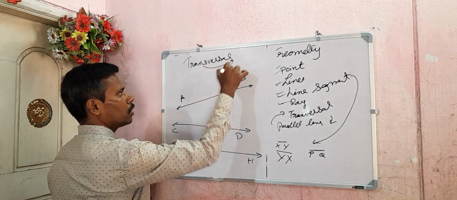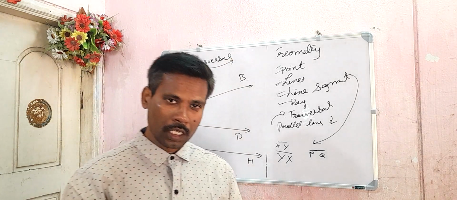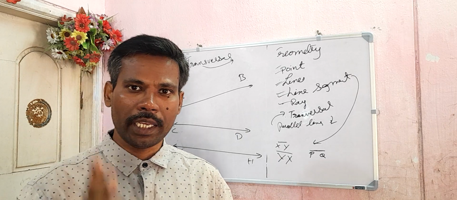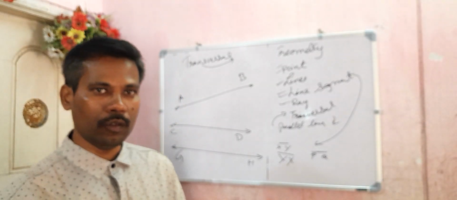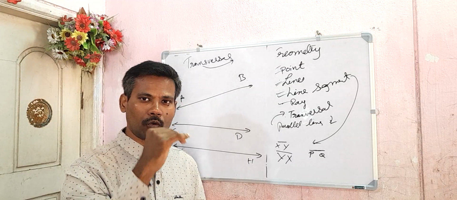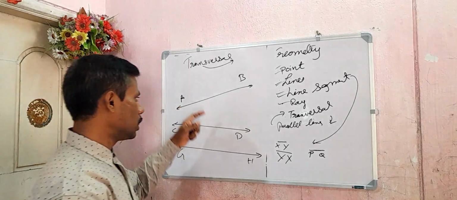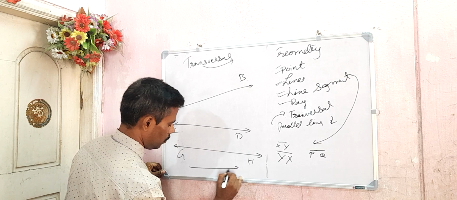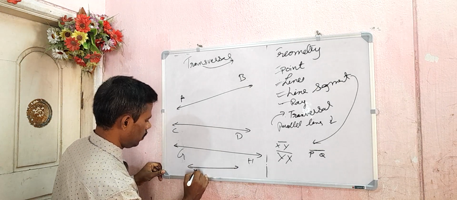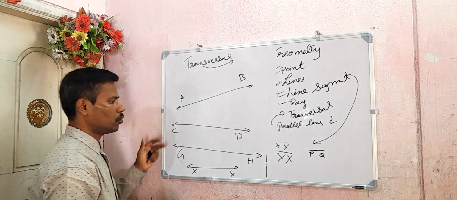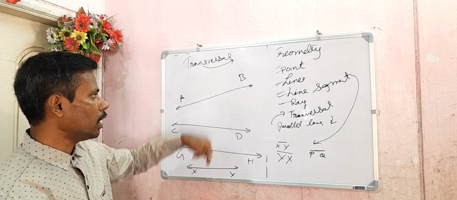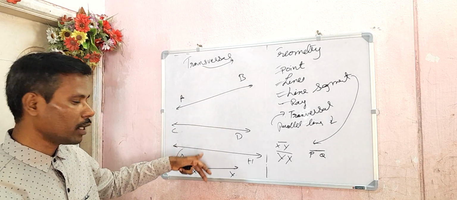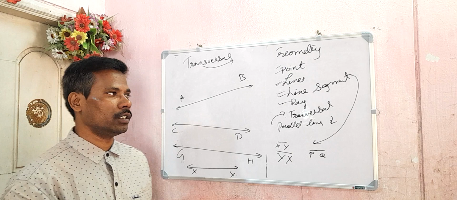What did I tell in the transversal definition? A transversal is a line which intersects two or more different lines at different points.